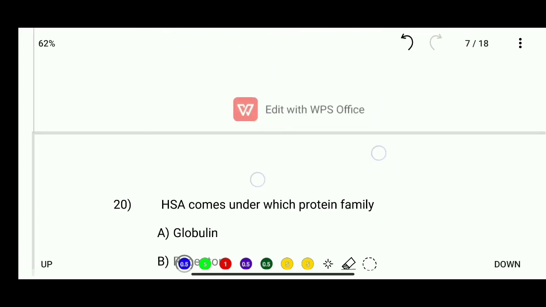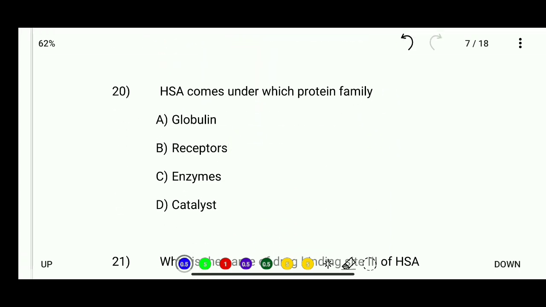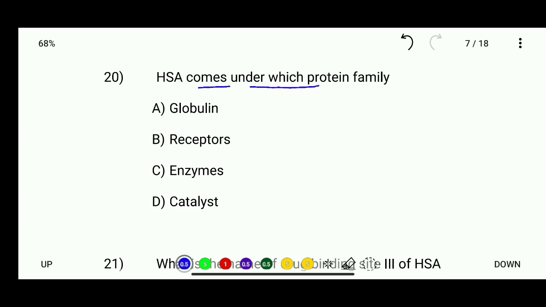Okay, now let's see question number 20. HSA comes under which protein family? Globulin, receptor, enzymes, or catalysts? So HSA comes under the receptor protein family.